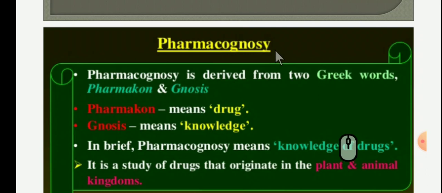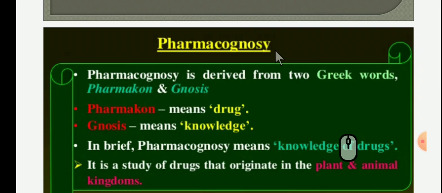My dear students, pharmacognosy, initially known as materia medica, may be defined as the study of crude drugs which are obtained from plants, animals and mineral kingdoms and their constituents.